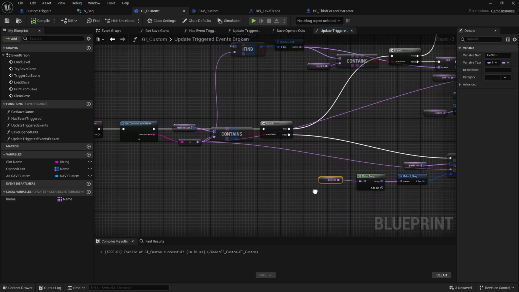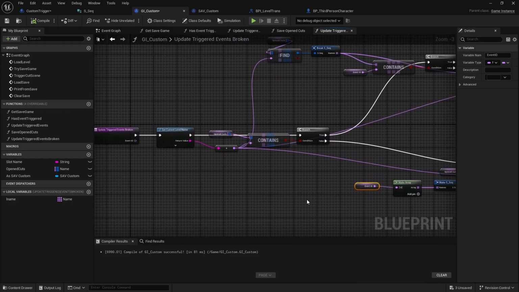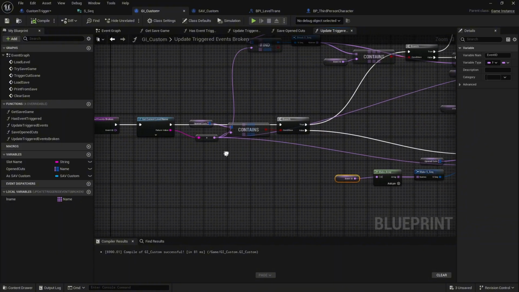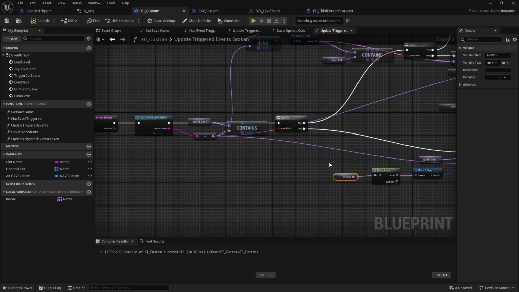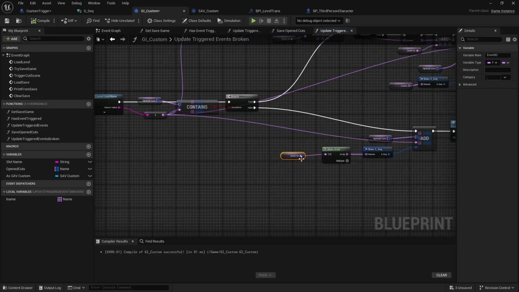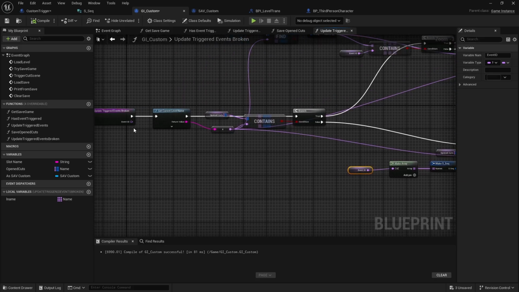Maybe you would do something like that, but I don't really see a point. Every event ID should just be its own unique thing. So maybe the first cutscene that the player sees when they load into the game is 001. Maybe when they walk over the first threshold, it's 002, 003 for the second, 004 for the third. I don't see why you would actually need to map this at all.